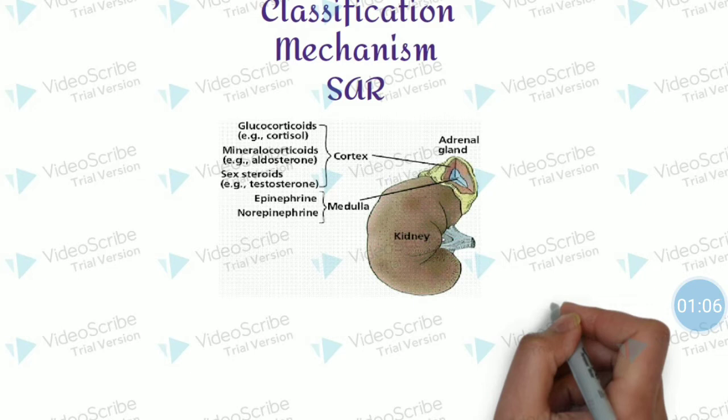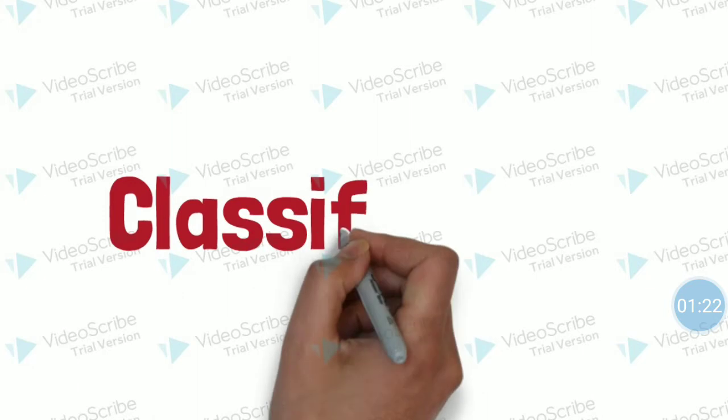Along with that, the medulla portion of this adrenal gland synthesizes the catecholamines, for example, epinephrine and norepinephrine. So that is the way they are synthesized.